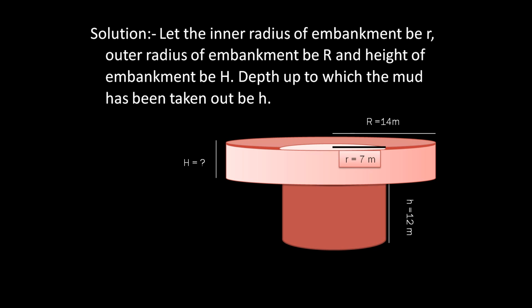Now here you can see the value of small r is equal to 7 meter. The value of capital R is equal to 14 meter. The value of small h is 12 meter. And the value of capital H is unknown. This is the thing which we will have to find.